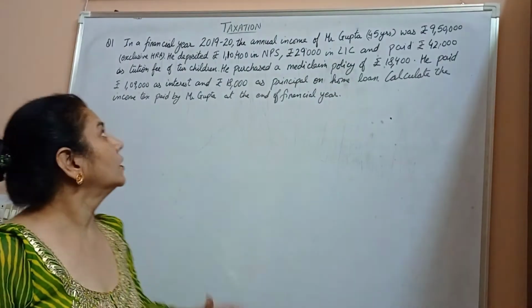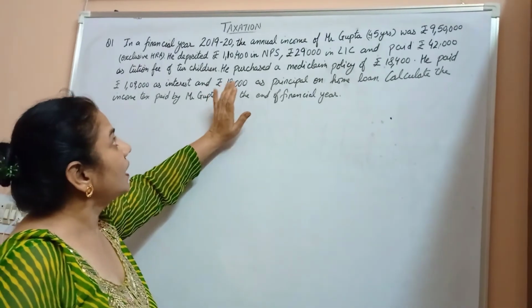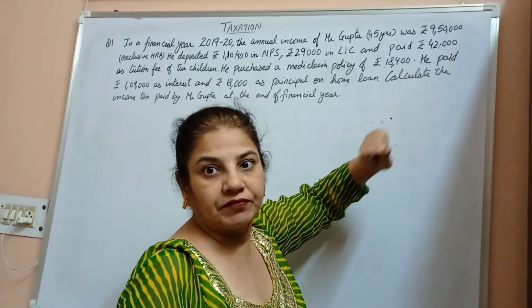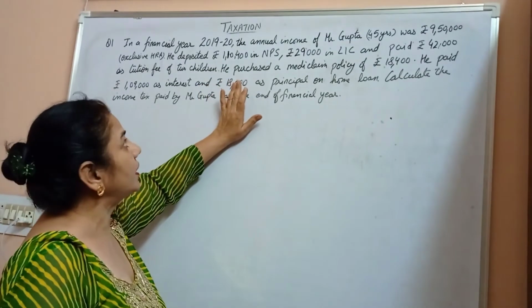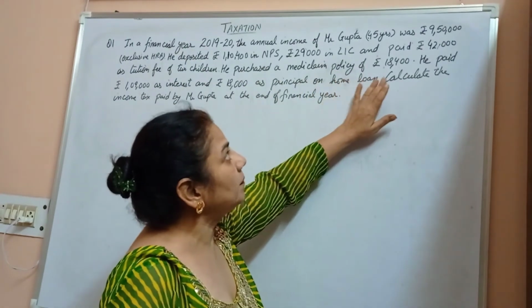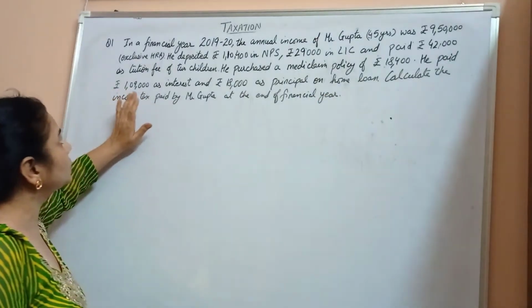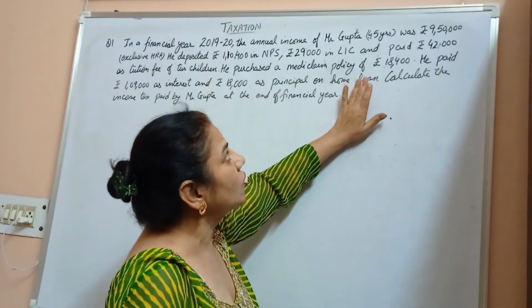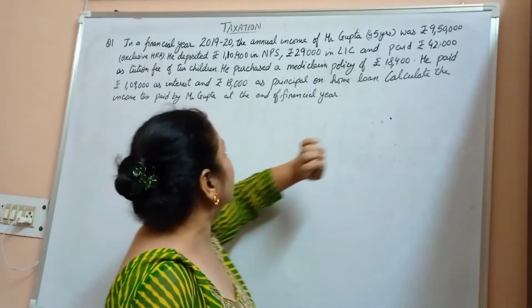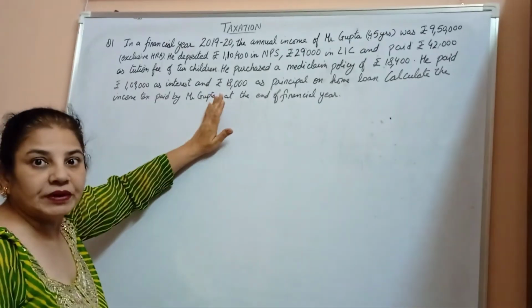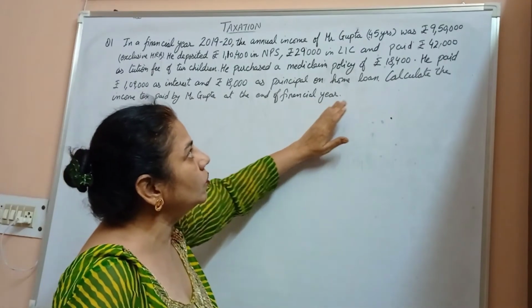In the financial year 2019 to 2020, the annual income of Mr. Gupta, whose age is 45 years, was rupees 9,50,000, exclusive of HRA. He deposited 1,10,400 in National Pension Scheme and rupees 29,000 in LIC and paid rupees 42,000 as tuition fee of 2 children. He purchased a mediclaim policy for rupees 18,400. He paid rupees 1,09,000 as interest on rupees 18,000 as principal of home loan.